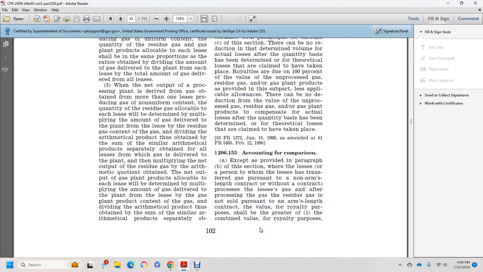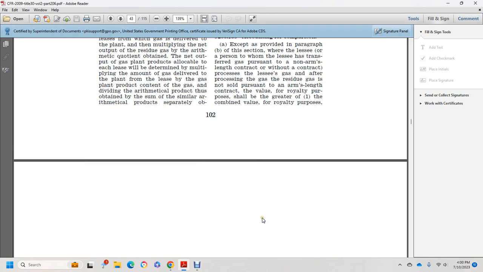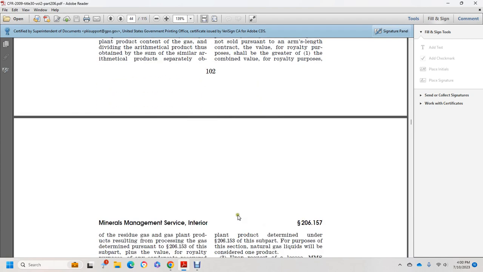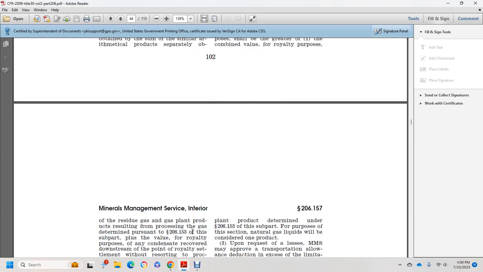206.155 accounting comparison, except for the provisions of paragraphs A and B of this section, the lessee of the person to whom the lessee has transferred the gas pursuant to an arm's length contract, without the contract of the process for the lessee for the gas, after the process for the gas, for the residual gas not sold pursuant to an arm's length contract, the value of the royalty purpose of the gas plant product, residual gas of the gas plant product resolved for the gas for determined pursuant to 206.153 of the subpart.